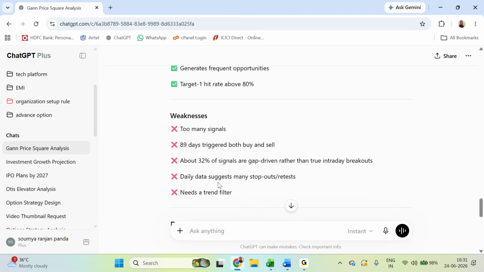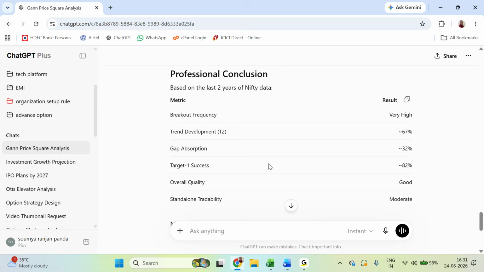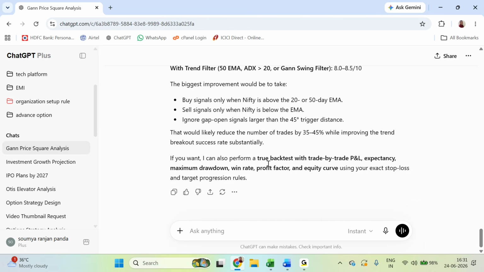But it also has some demerits. Now it has summarized everything. It is telling that if you add indicators and all, it will be far better. But I always tell you not to go by these suggestions. First do your own arithmetic, and take out the suggestions which are more appropriate. In terms of data, it is asking for 5 minute or 10 minute data, and if you have it you can give it, that is acceptable. But mixing in ADX, exponential moving average, etc., I do not follow that.